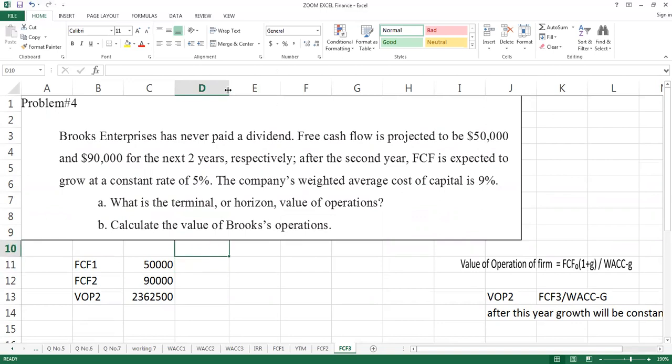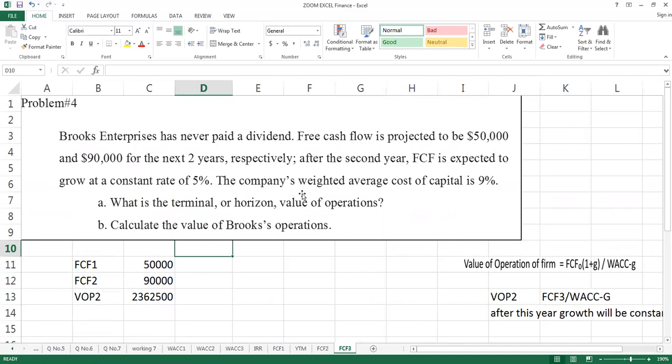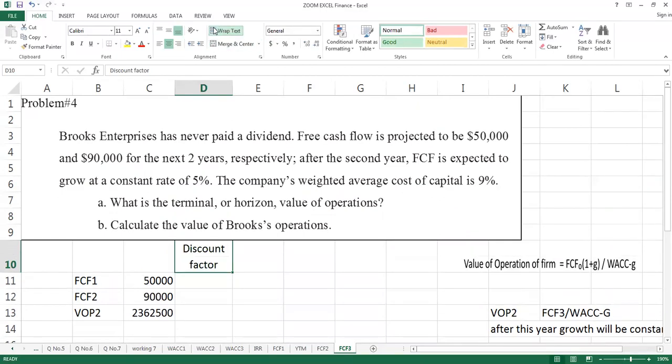And you can calculate the discount factor with the help of the present value formula, which I think you already have in your mind. Hope so. So the discount factor will come. This is for the first year, this is the second year, and this is also the second year. So you can apply the present value formula over here.